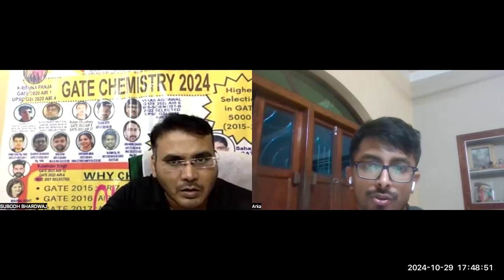So this negative ion will bind more stably with the cation that binds strongly, like M2 plus or M plus. We are separating M2 plus and M plus, so it will bind strongly with M2 plus, and so M2 plus will come later and M plus will come faster. So we can separate M plus and M2 plus by this ion exchange chromatography.